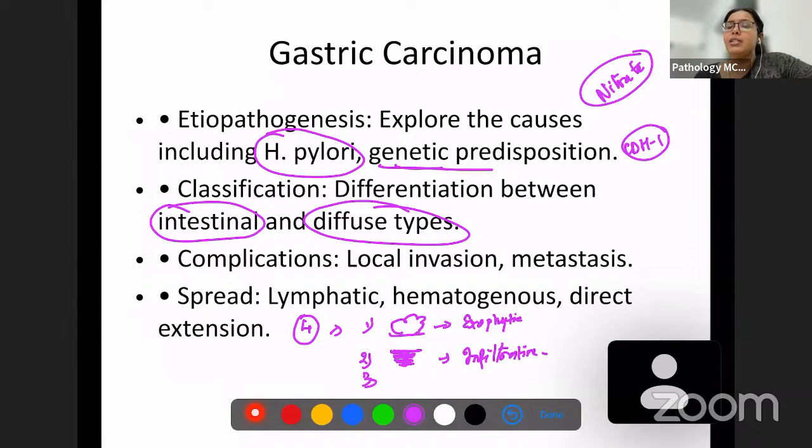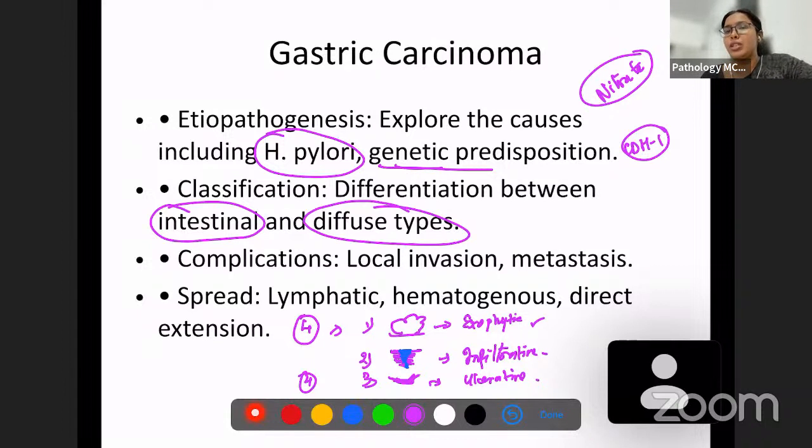And then thirdly, we have exophytic gastric carcinoma, we have infiltrative, right? You can see that this is infiltration. Okay. And then what we have is we have ulcerative type of gastric carcinoma. Ulcerative is a crater-like formation. So we have an ulcerative type of gastric carcinoma. The fourth one is combined type. So these are the gross appearances.